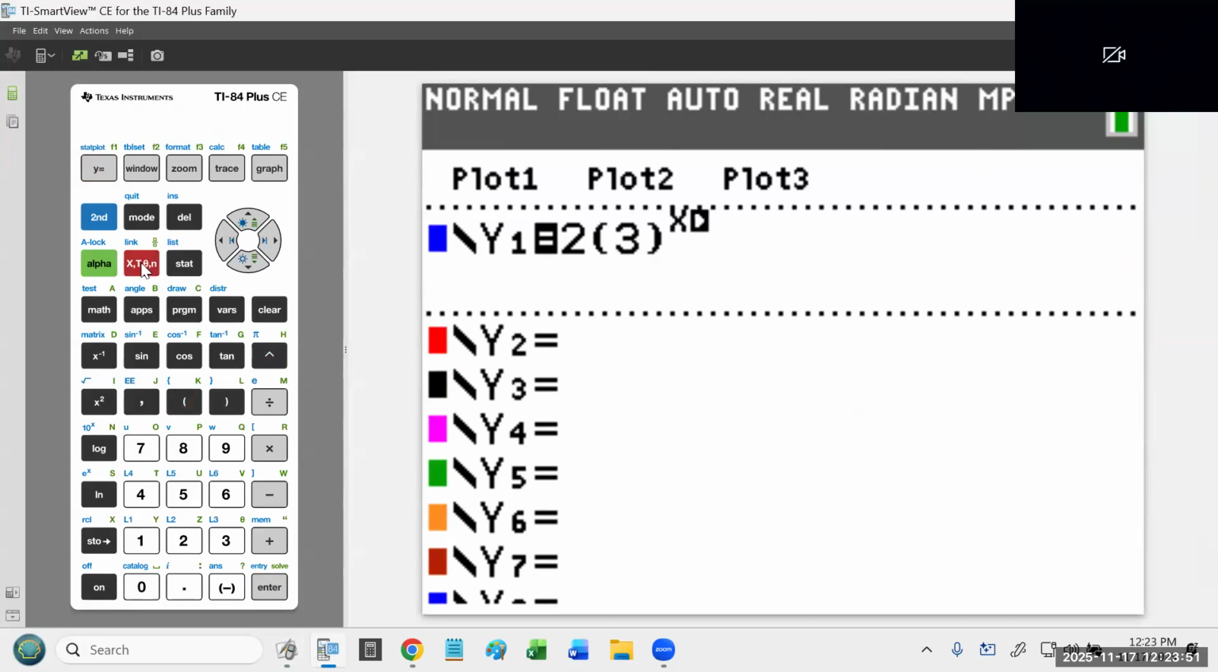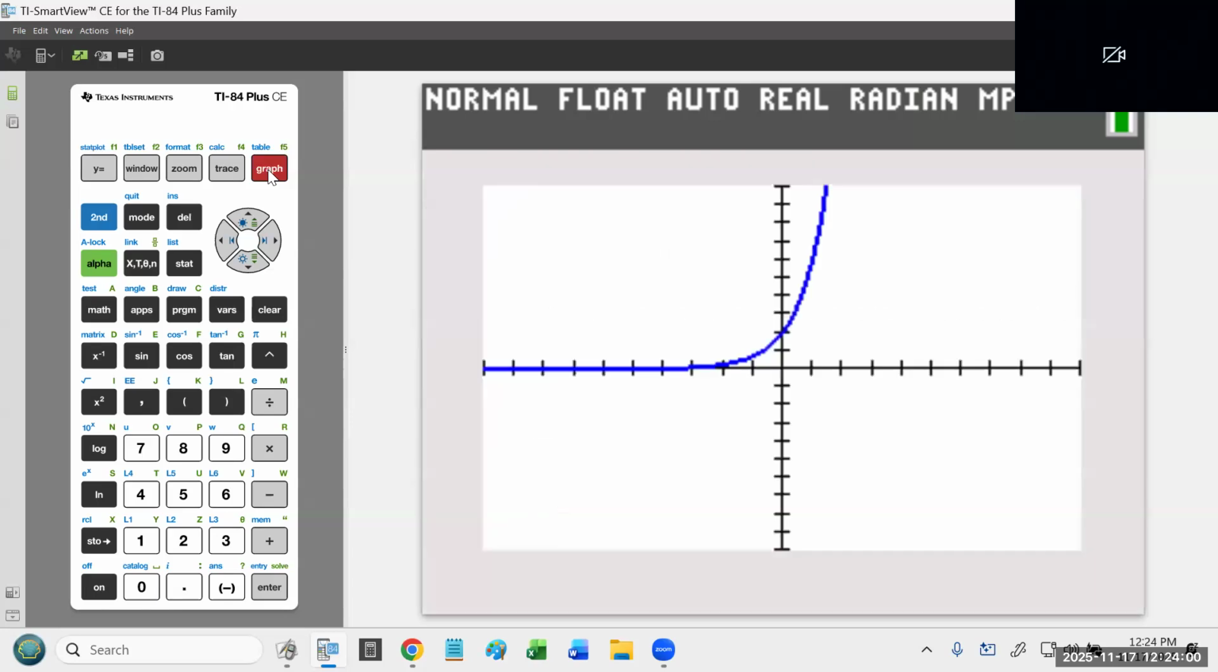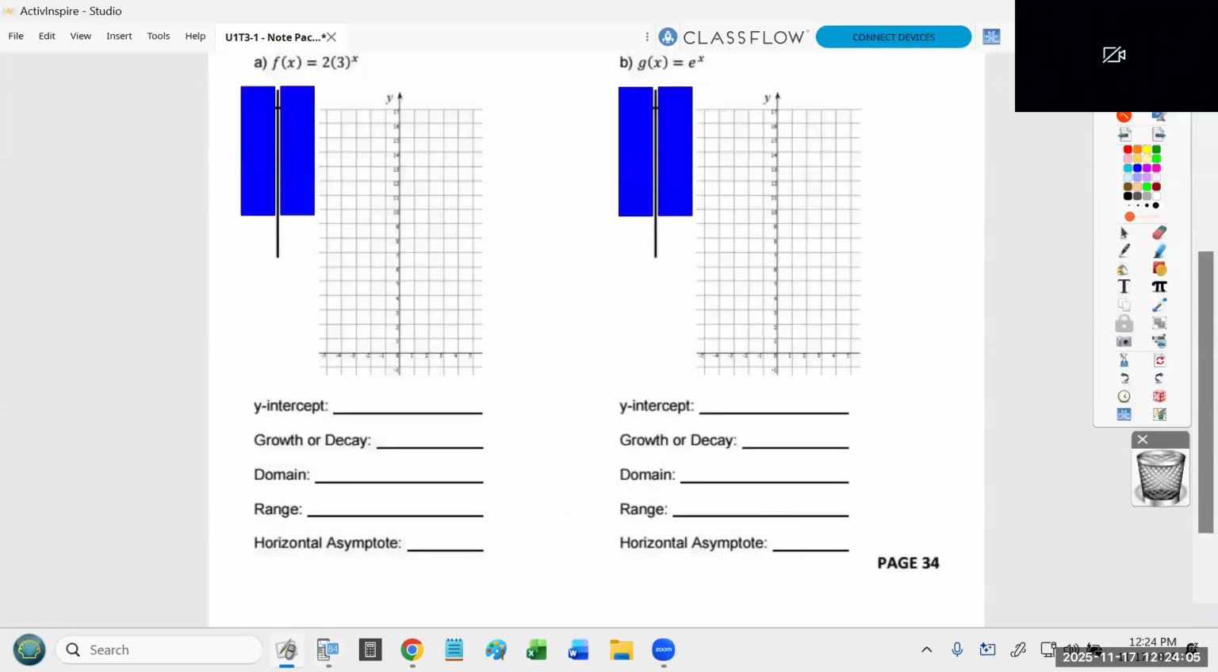Again, I would recommend you do this, practice this yourselves. Hit y equals and then type this in. Now, if you hit graph, you're going to see the thing that we're trying to create. But again, I want to build a table of values.